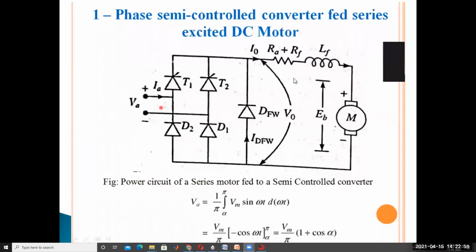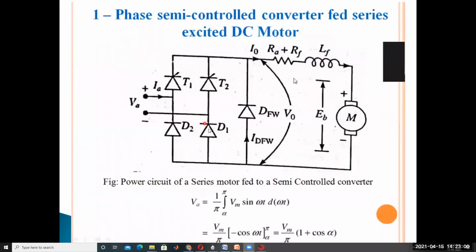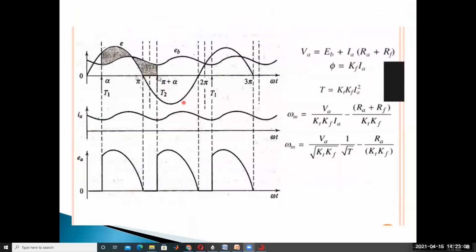During the period alpha to pi, SCR T1 and D1 are in the on state, because the SCR is triggered at alpha.